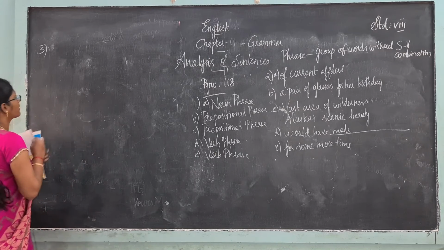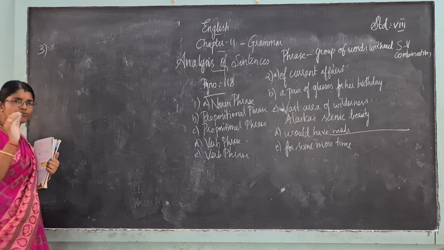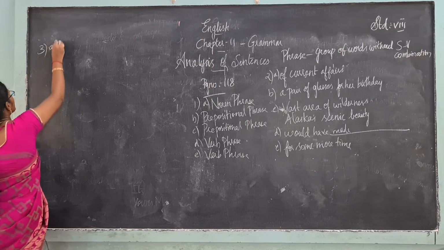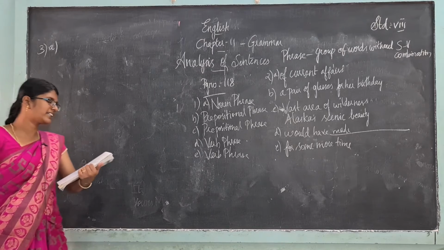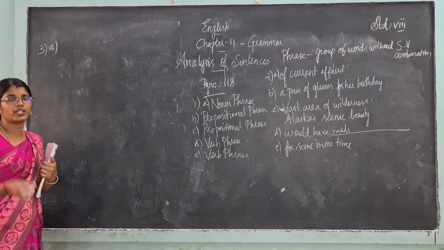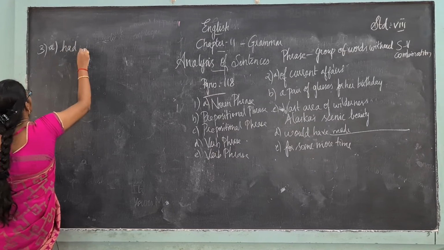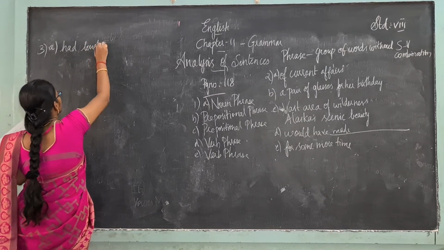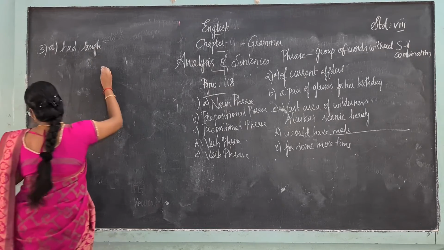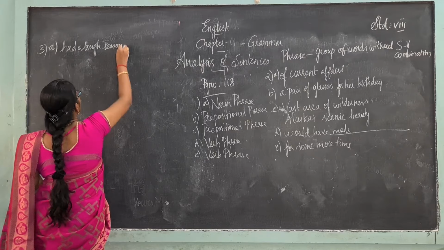Or else what can we write? Whatever you want you can write, but it should be grammatically correct. Okay. You have to write just a verb phrase. That's all. So the main verb should be mentioned. First thing is, the basketball team had a tough season this year. So I have written this, you can also write any other thing, okay, but it should be grammatically correct. The basketball team had a tough season this year. You can write this also, or else the basketball team won the match this year. You can even put that. Okay? Whatever you want you can write. Had a tough season this year.